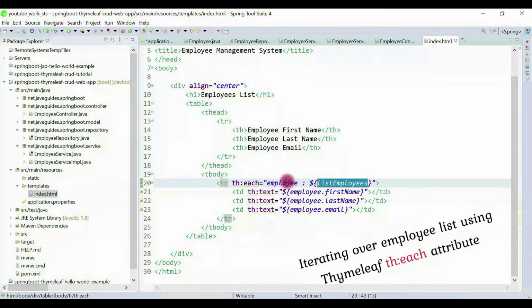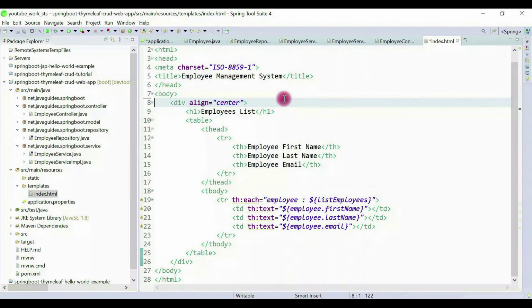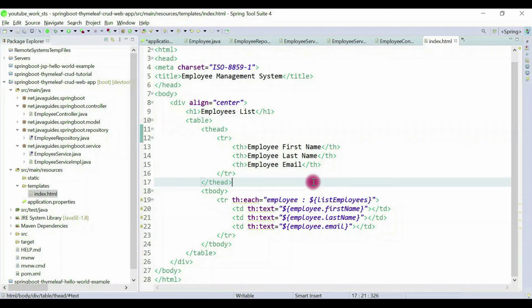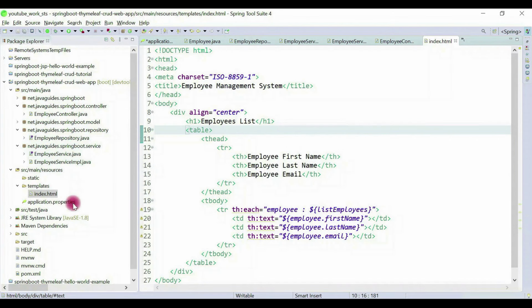And here we just iterate our listEmployees using a Thymeleaf directive, and here we are using Thymeleaf expressions to render our employee first name, last name and email. Alright, this is a pretty simple Thymeleaf template for the home page to render a list of employees. Okay, great. Now we have completed the end-to-end list employee feature. What else remaining? I think we have done it.